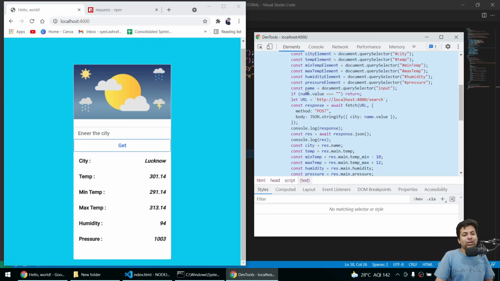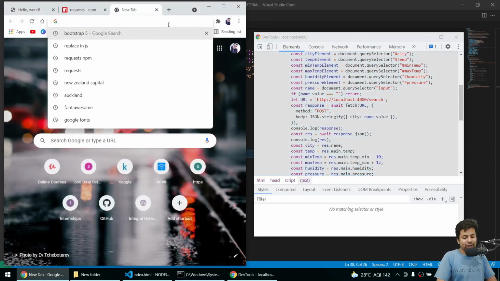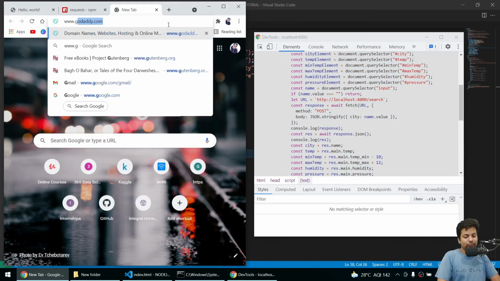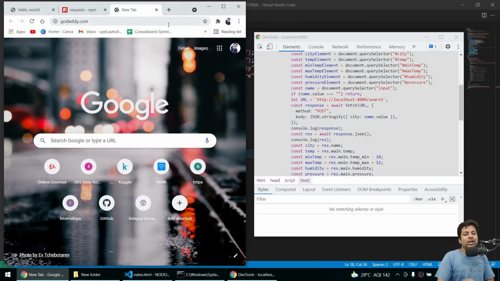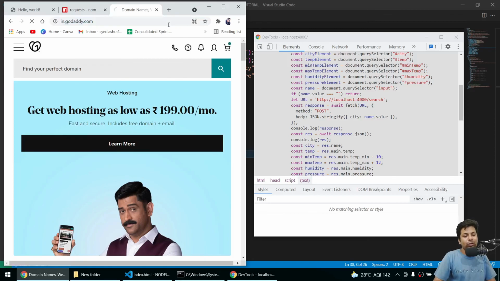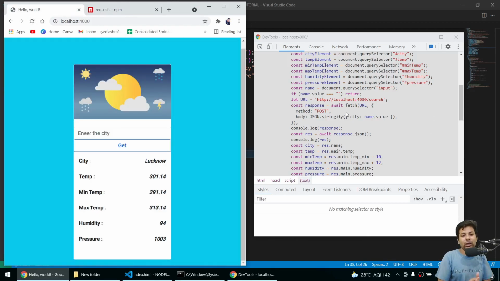Okay guys, you can go to Google also, this is kind of an API only, like www.godaddy.com suppose, so they are sending API requests, and if you keep on hitting, you'll get nothing. But yeah, we should always save our important private data in the API if there is any. And this was all about sending the HTML file, getting the data from the front end, changing the data when we get the response, and all that stuff. So thank you for this part guys.